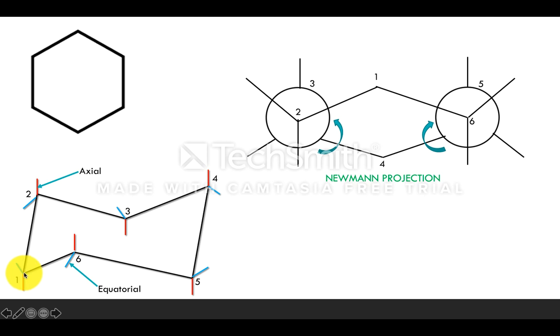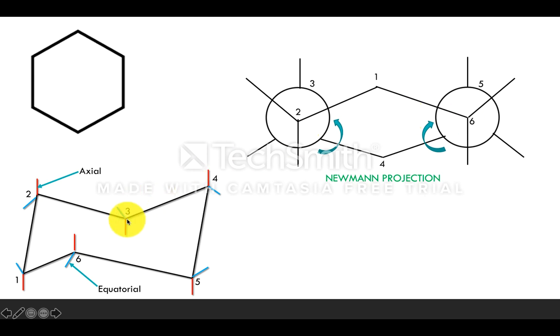See position 1, what is it? CH2 group. This position 1 is represented as this structure. This is the front carbon and this is the CH2. Now this CH2 is again attached to the other front carbon, that is 6. See here, it is the other front carbon, that is 6.